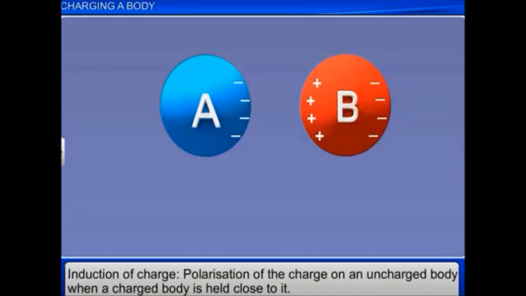This process of polarization of charge on an uncharged body when a charged body is held near it is called induction of charge.